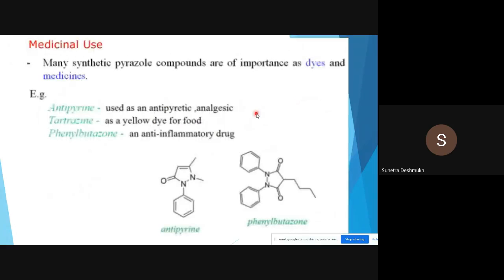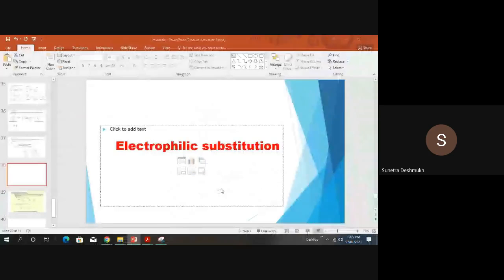Medicinal uses: as we have seen already, many synthetic pyrazole compounds are of importance in medicines. Antipyrine is very important, as are tartrazine and phenylbutazone as an anti-inflammatory drug; tartrazine is used as a food dye, and antipyrine as an antipyretic analgesic. Okay, so those are some of the medicinal uses. Now let's switch to imidazole and its electrophilic substitution reactions.